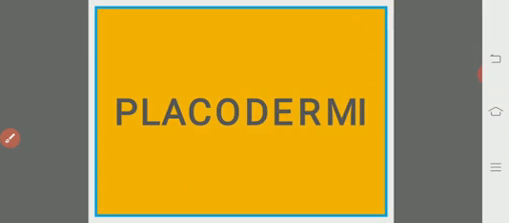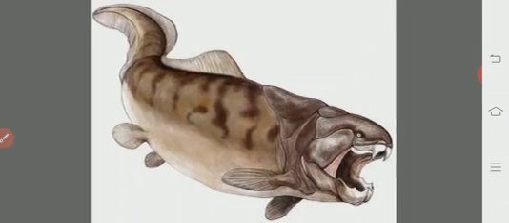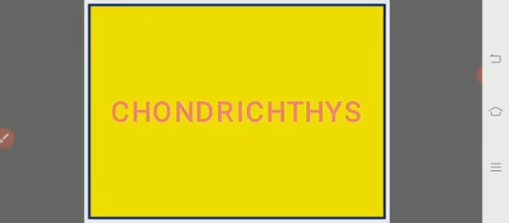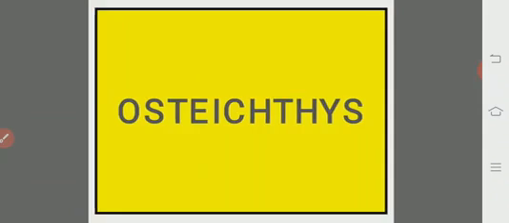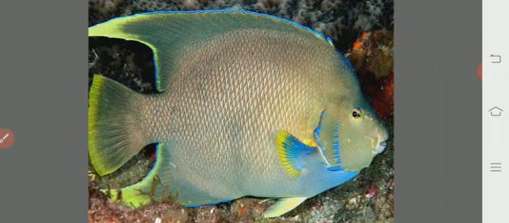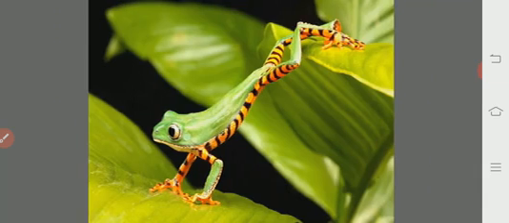Coming to the Gnathostomata, we will see the Placodermi. The best examples are Climatius and Dunkleosteus. Then Chondrichthyes, cartilaginous fishes. This is Rhincodon typus, the largest shark. Osteichthyes, bony fishes. This is the tilapia. And the amphibia, frog.